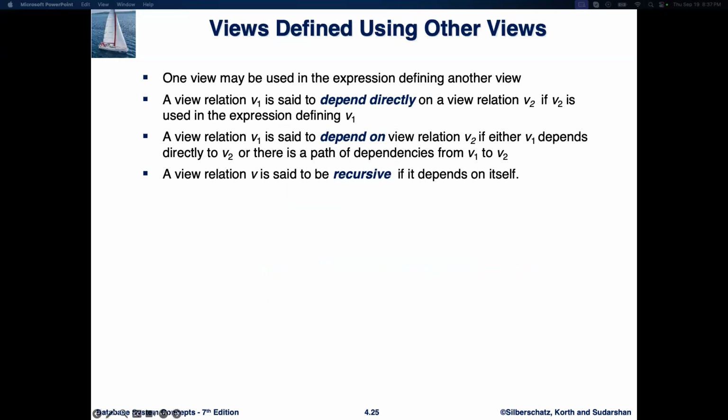You can define one view using another view. For example, if we already have a view called faculty that shows instructors' names and department, we could create a new view based on it. Let's say we want a view that only shows faculty from the science department. So we can say: create view science_faculty as select name, department_name from faculty where department_name in ('Biology', 'Chemistry', 'Physics'). Here, science_faculty is defined using faculty. This means science_faculty depends on the faculty view because it uses it in the query.